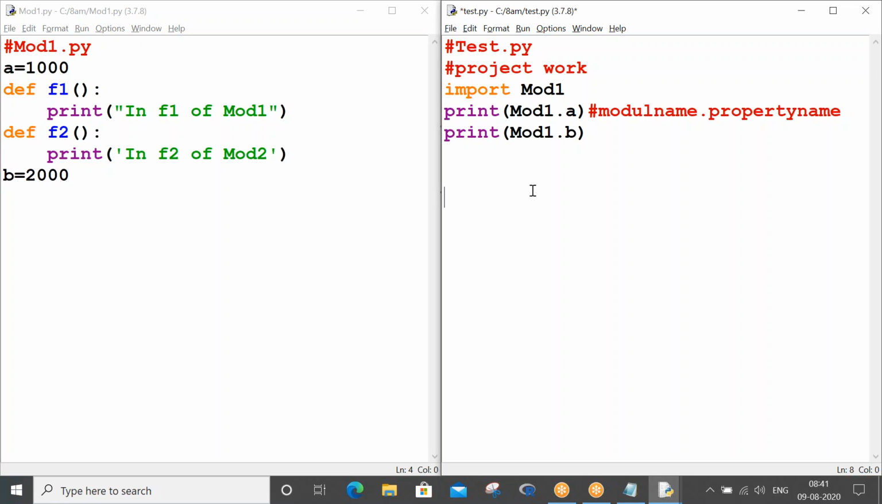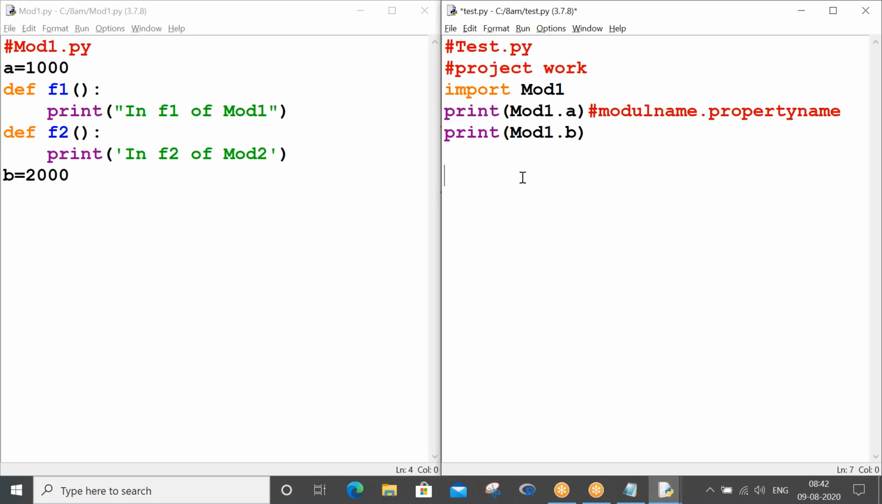It means your neighbor uncle recognizes you only if you come along with your father. Understanding? Likewise, the interpreter recognizes a here only if you tell where this a is from. You have to tell the interpreter a is from mod1. This concept is only for your normal import.